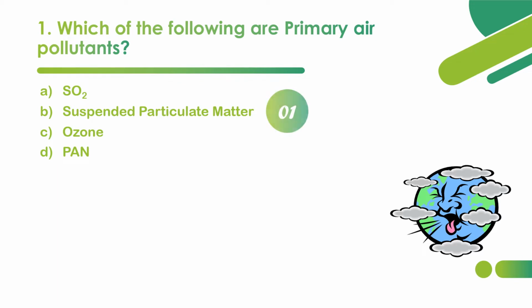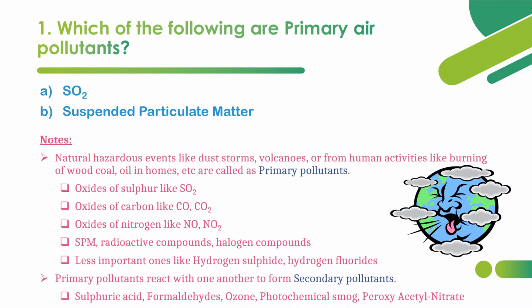There can be more than one correct option based on primary air pollutants. So here options A and B are correct. SO2 and suspended particulate matter are the primary air pollutants among these four options. Now we shall see the types of air pollutants and some examples.